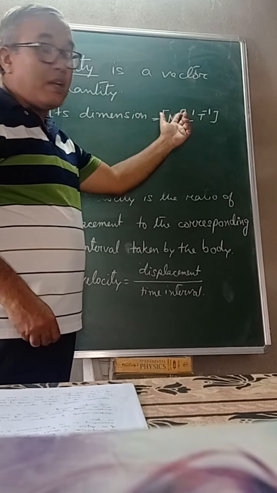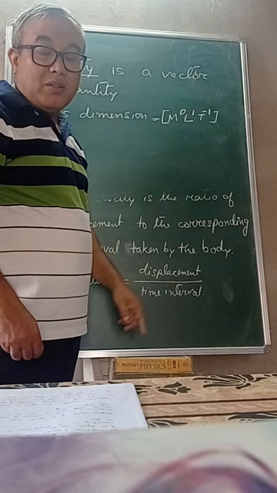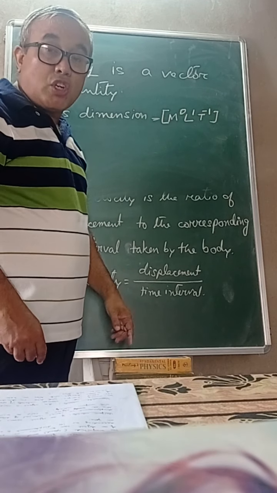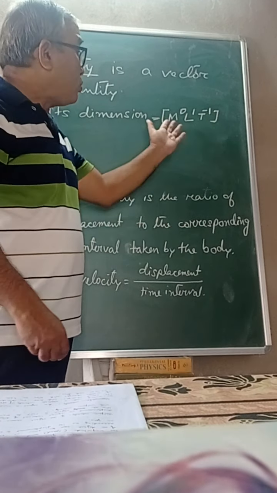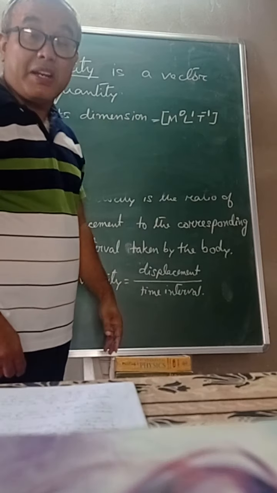What are dimensions? Dimensions are the powers raised to the fundamental quantities in order to express the derived quantity.